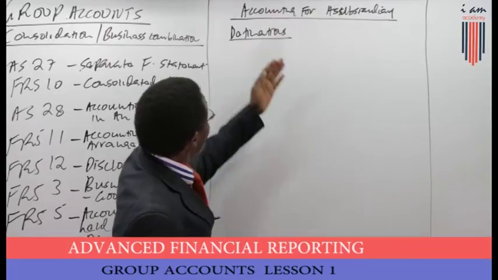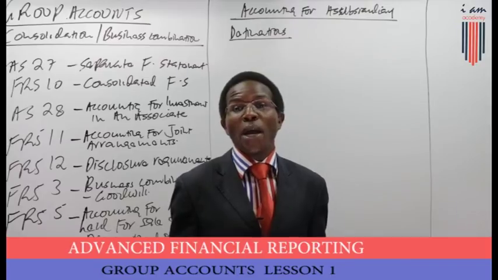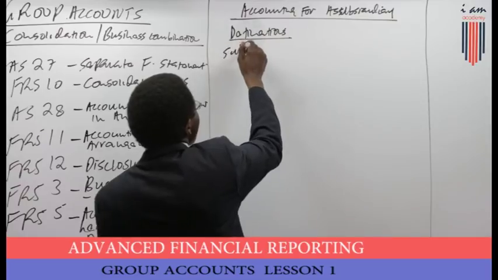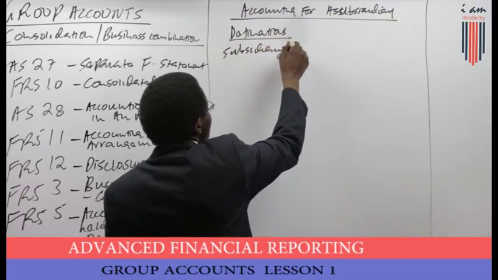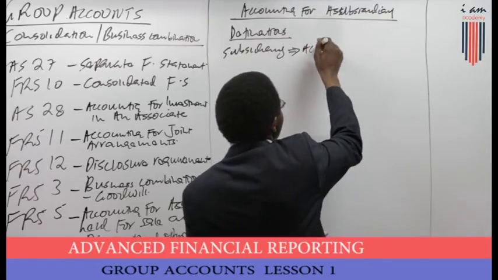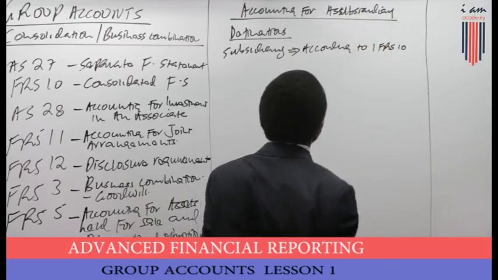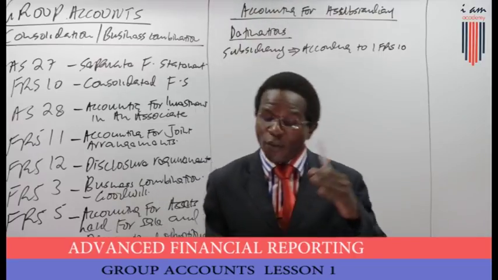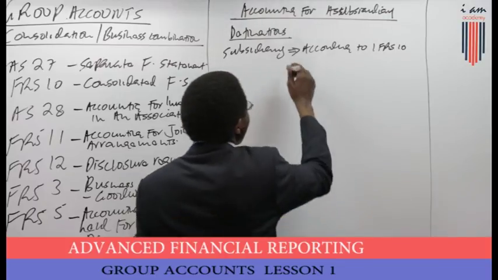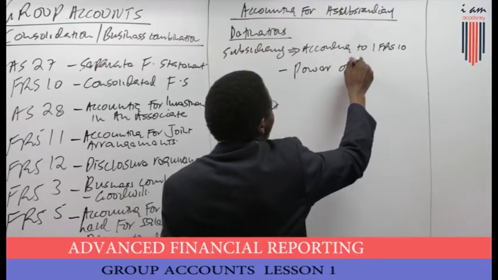Now, friends, remember, when we talk about a subsidiary, one company will be a subsidiary of the other. According to IFRS 10, one company will be a subsidiary of the other only if they have power. No, there are three things. One, power over the other.